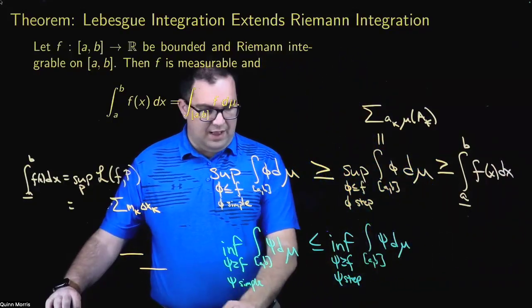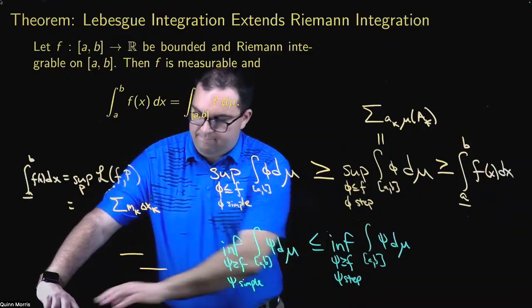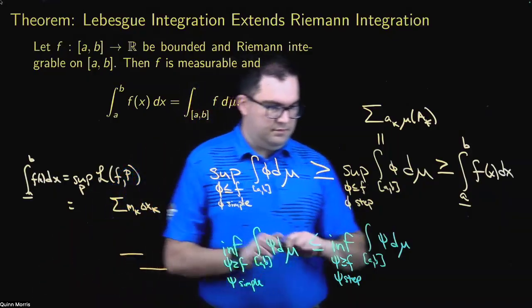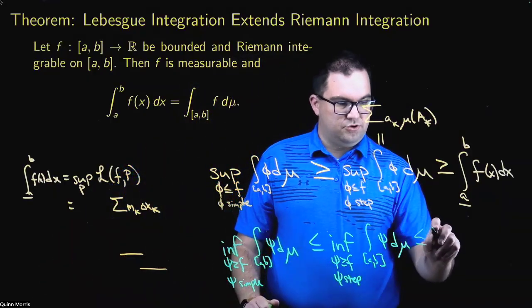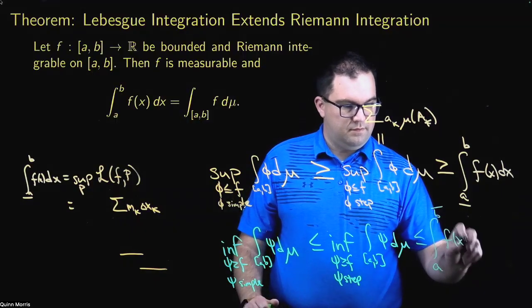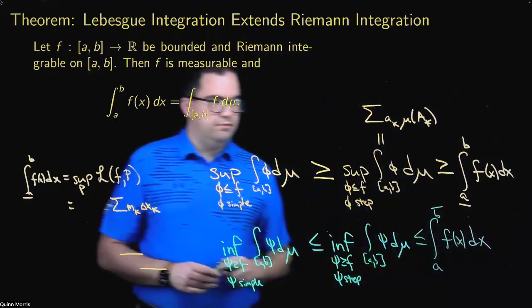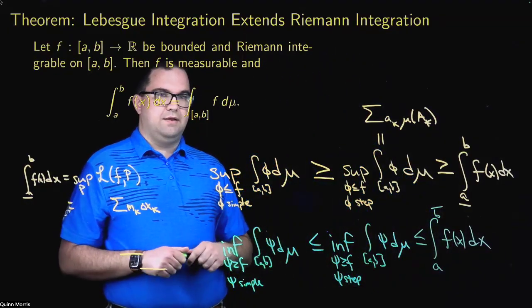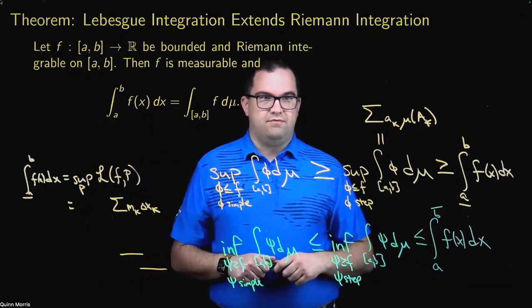Now, a nearly identical argument can be made to show that this is greater than or equal to the upper Riemann integral of f.